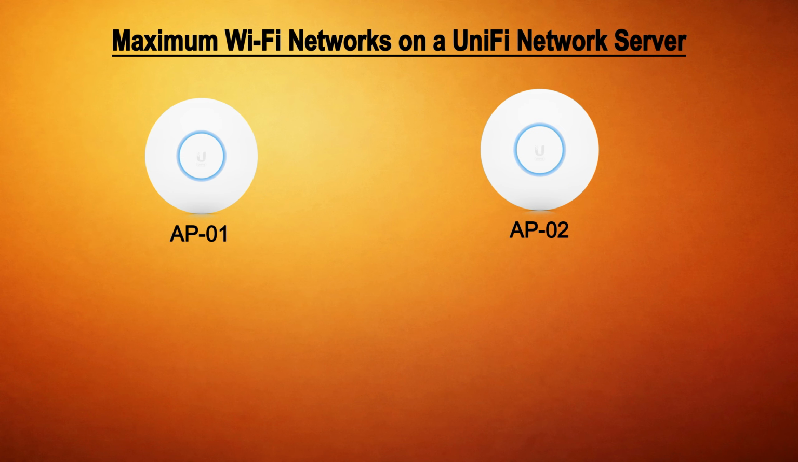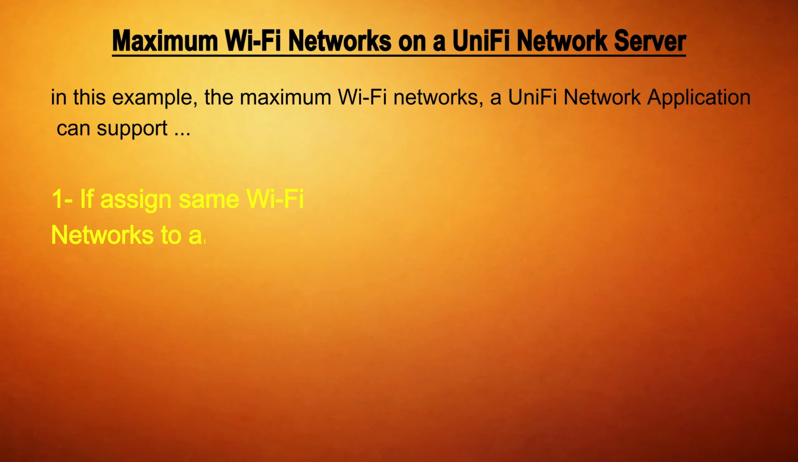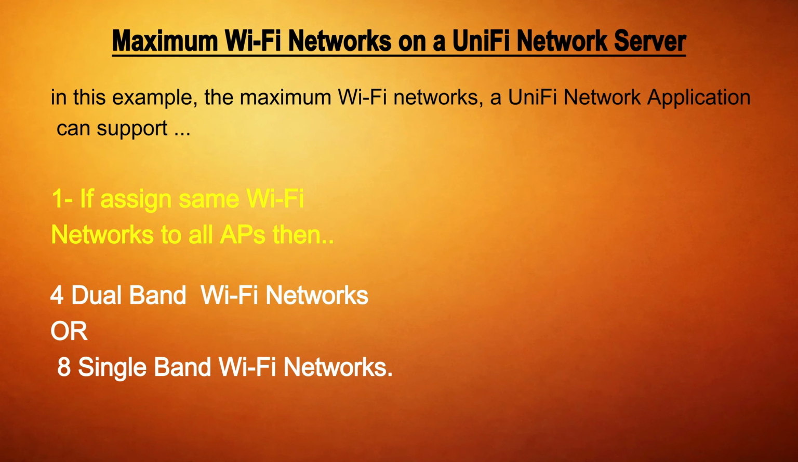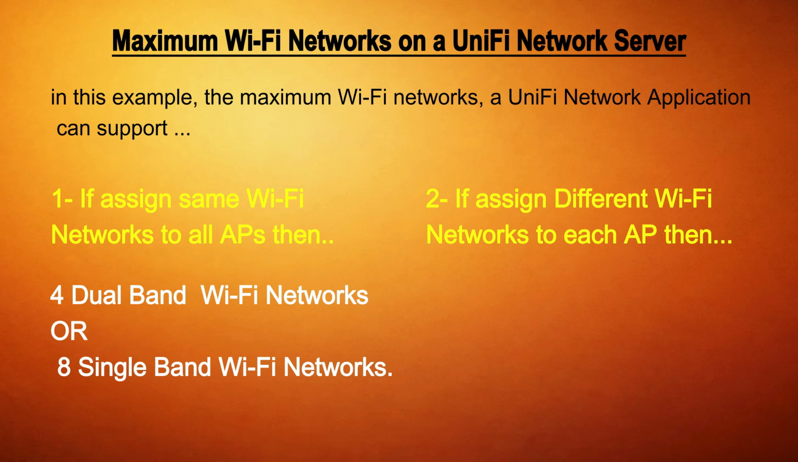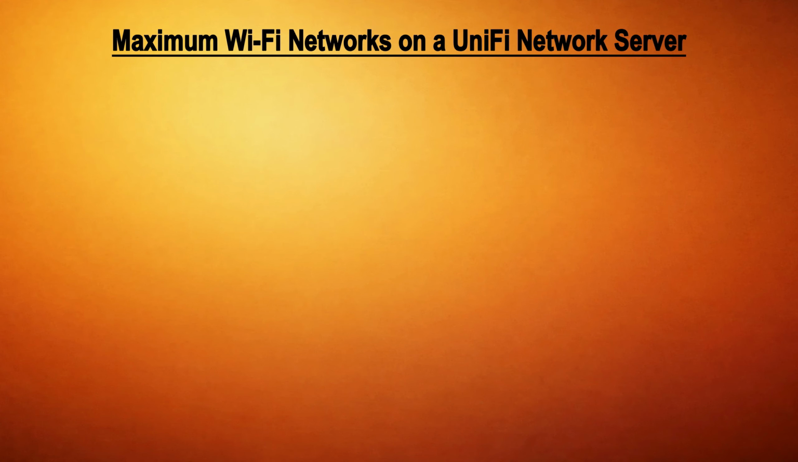The summary from this example is that, if we assign the same Wi-Fi networks to each access point, the UniFi Network application allows a total of 4 dual-band Wi-Fi networks or 8 single-band Wi-Fi networks. On the other hand, if we assign different Wi-Fi networks to each access point, with no duplication, the UniFi Network application allows a total of 8 dual-band Wi-Fi networks or 16 single-band Wi-Fi networks, provided that each access point is configured with unique Wi-Fi networks. However, this may not always be the case, where we assign different Wi-Fi networks to each access point. It depends on our network requirements.